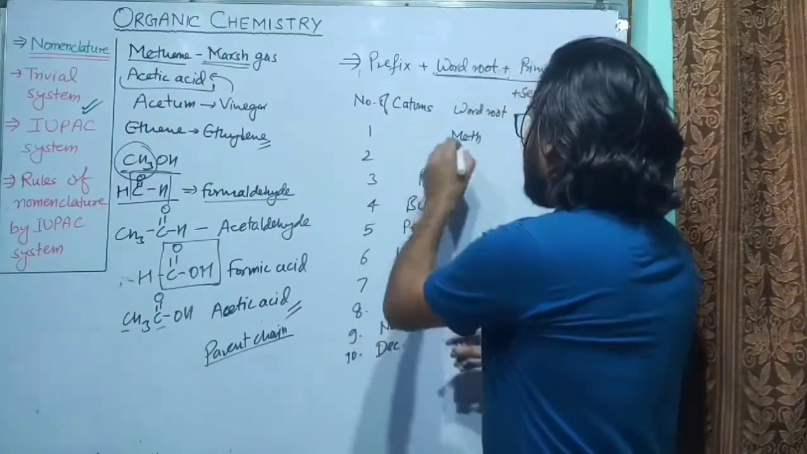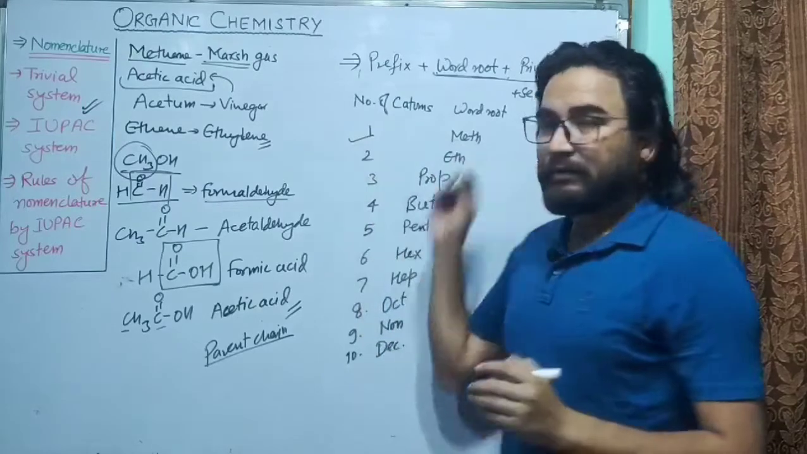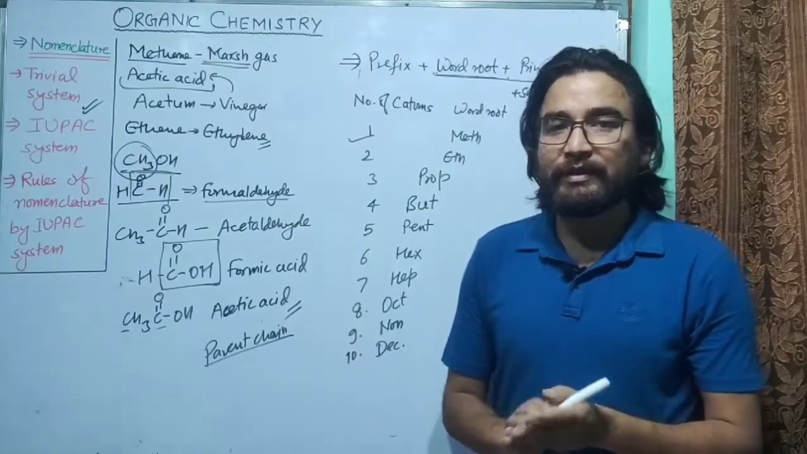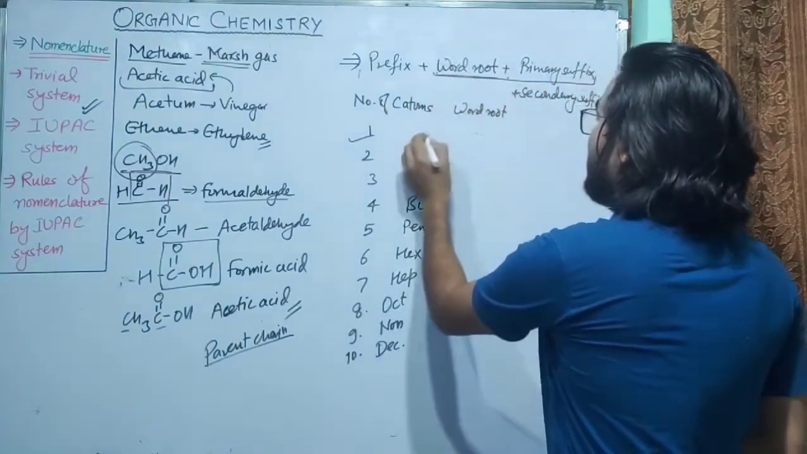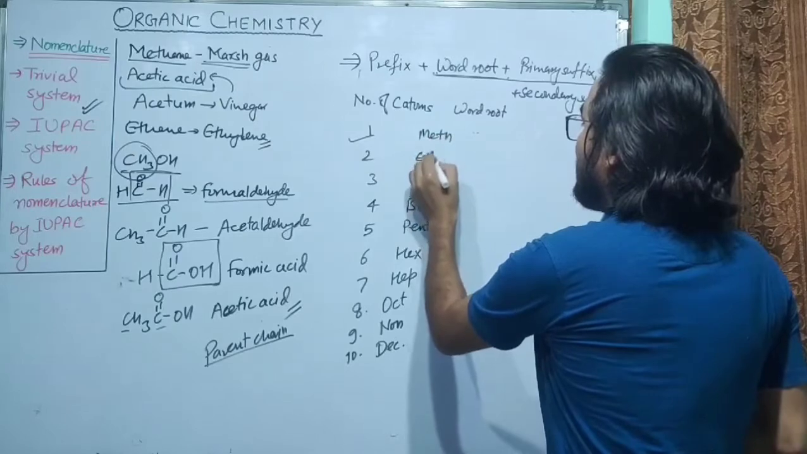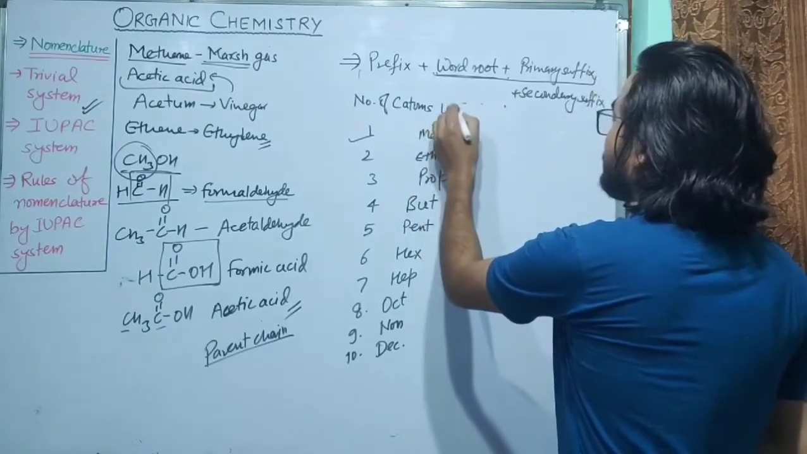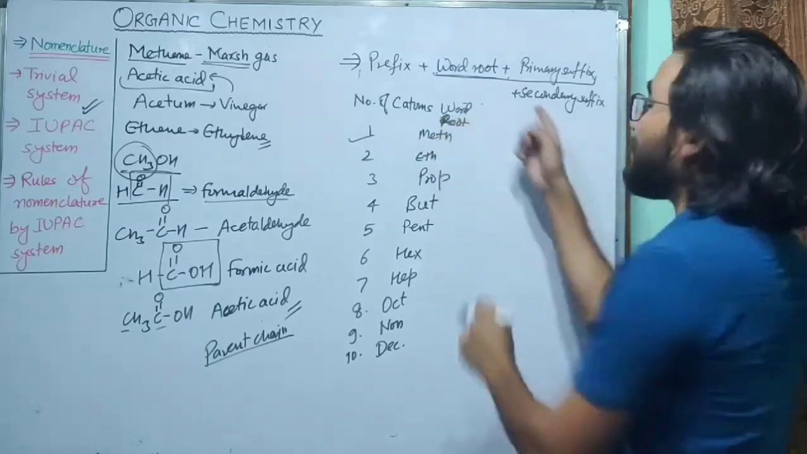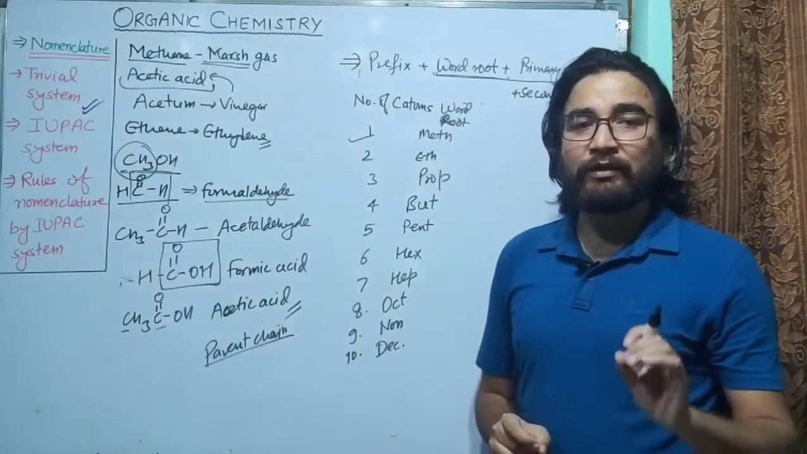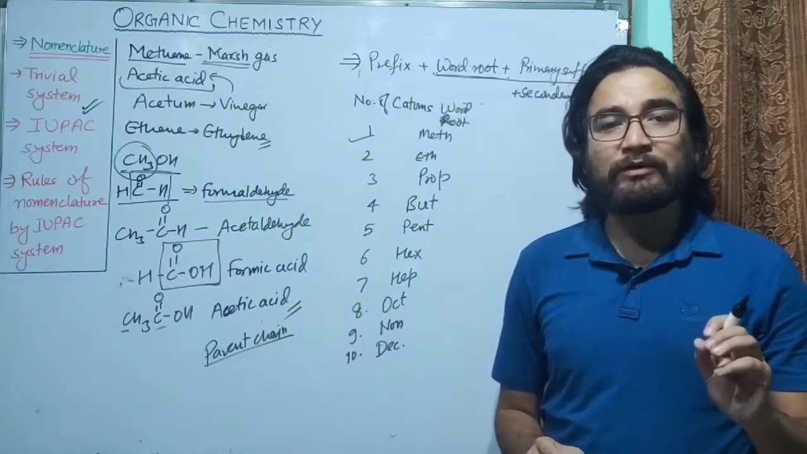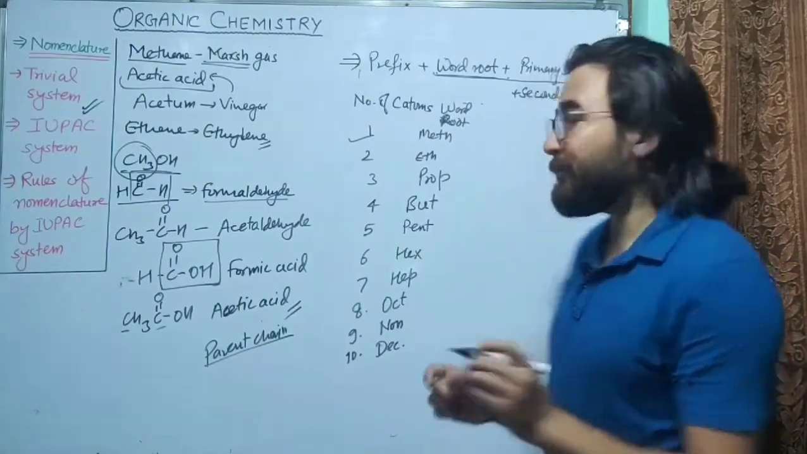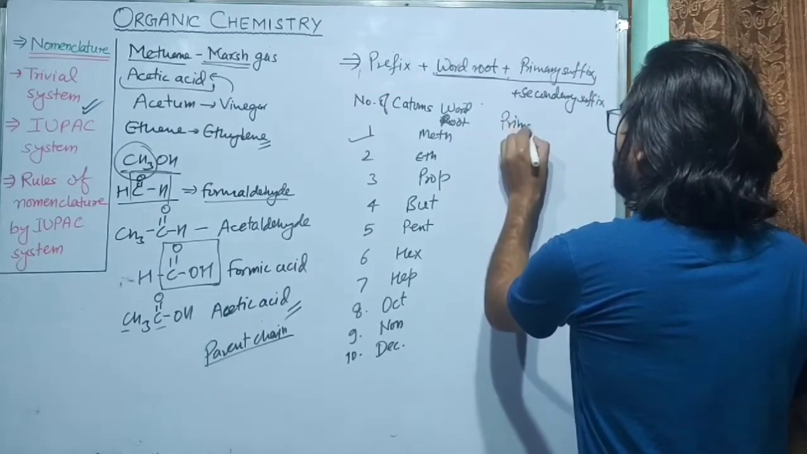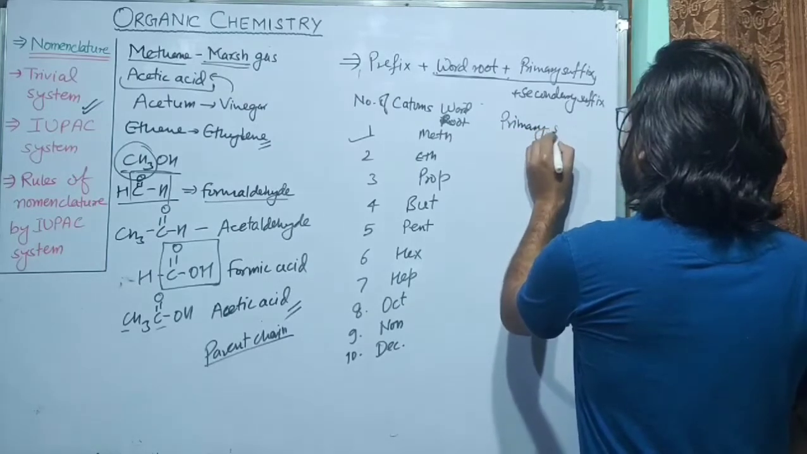Now, for the number of carbon atoms, if there is one carbon atom, the word root that we will use is meth. For 2, eth. You have to remember these names. Now, what about the primary suffix? The primary suffix will give you the type of bonds between carbon atoms. Remember, the type of bonds between carbon atoms.